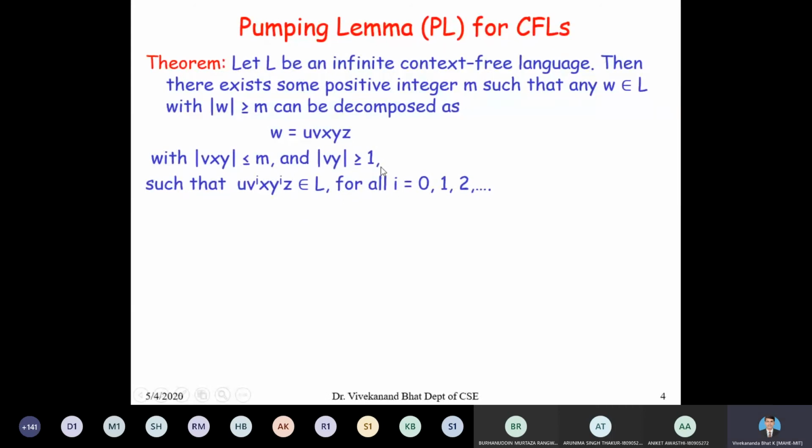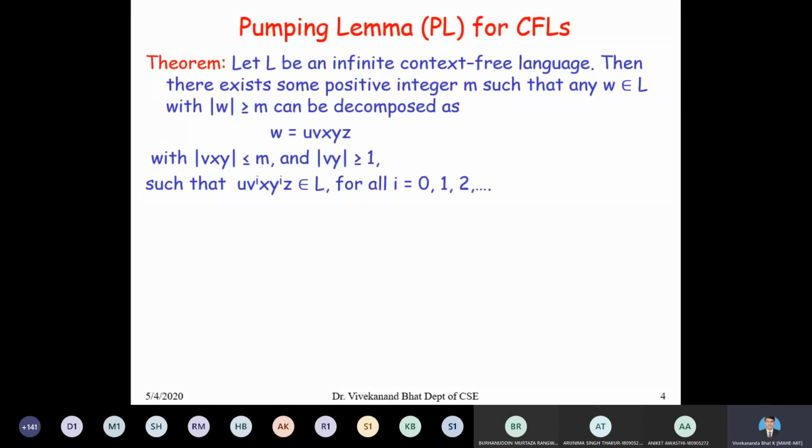This is very important. This condition should be satisfied when we use the pumping lemma to prove that certain languages are not context-free, such that u v^i x y^i z belongs to L for all i = 0, 1, 2, etc.